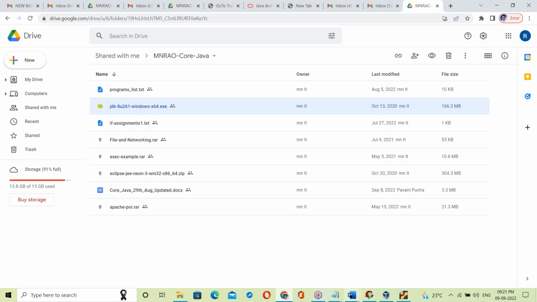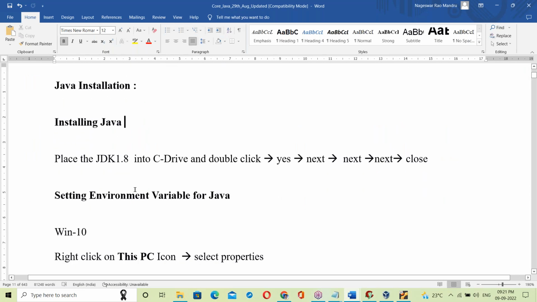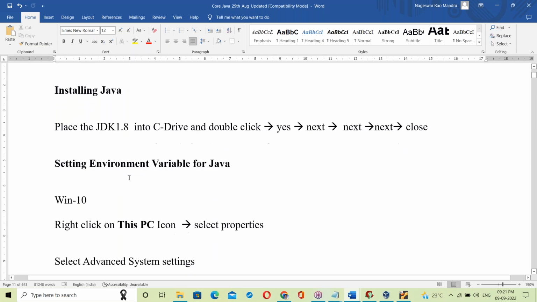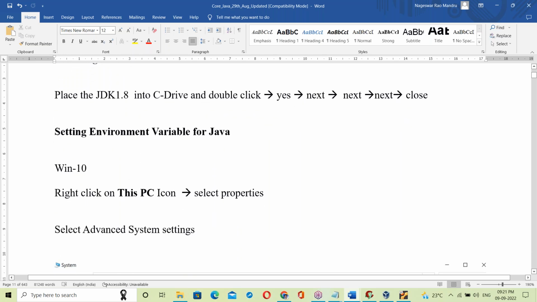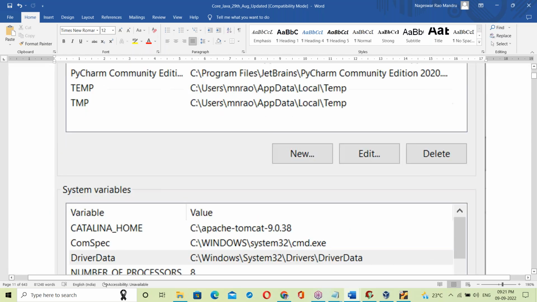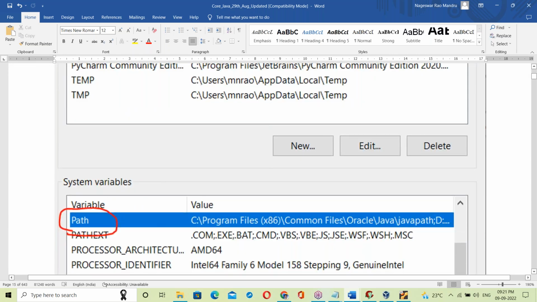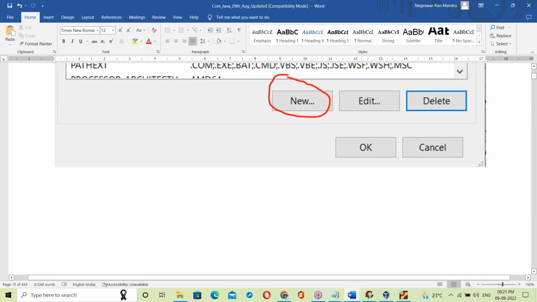Okay, tomorrow's topic is Java installation: how to install Java, how to install Eclipse, and how to write the first program. That topic we'll discuss tomorrow. That's all for today. Tomorrow we're going for installation.